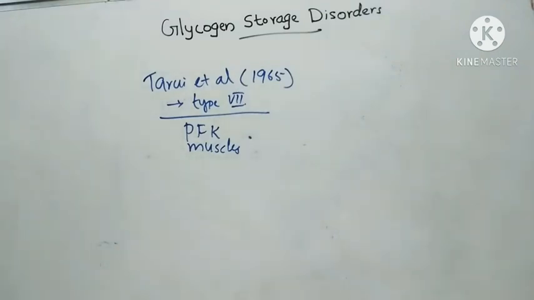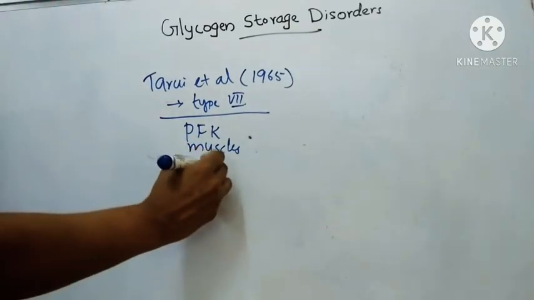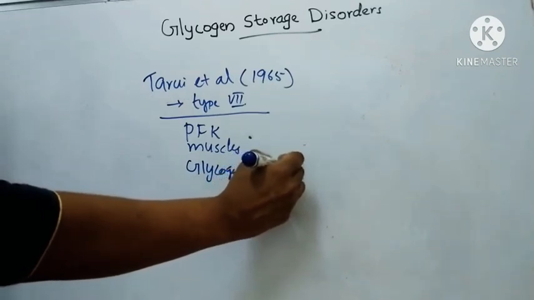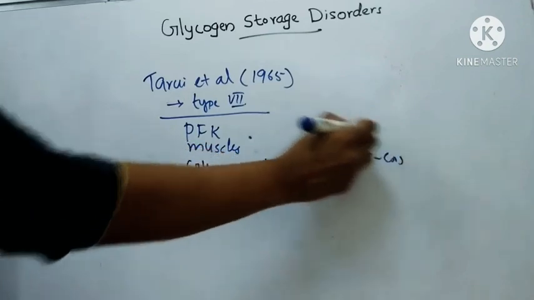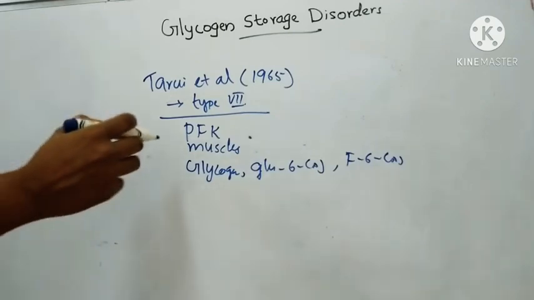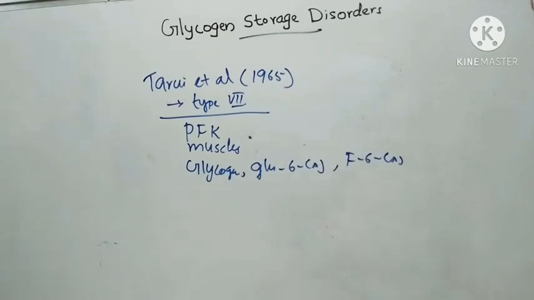In skeletal muscles, there will be moderate accumulation of glycogen. Also, there will be accumulation of glucose 6-phosphate and fructose 6-phosphate. Here the clinical manifestations are similar to type 5, that is McArdle's disease.